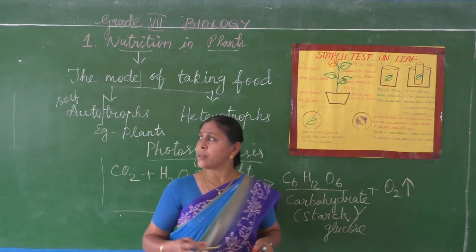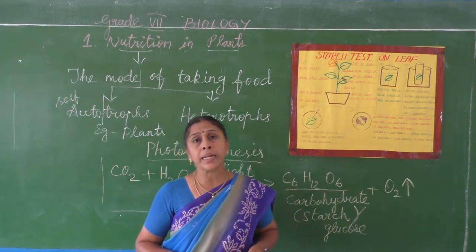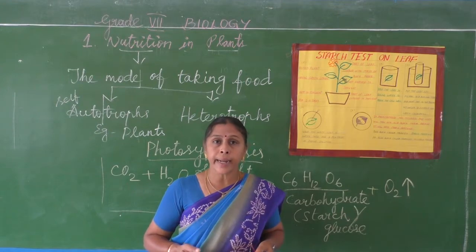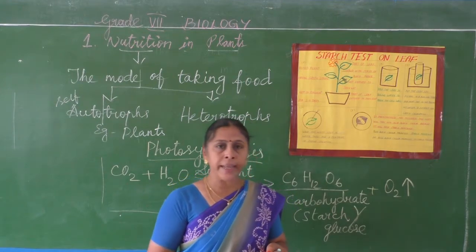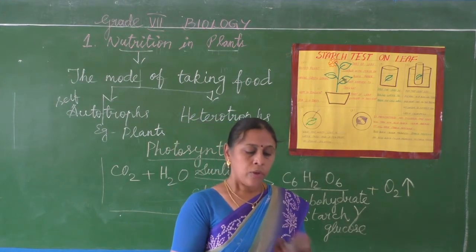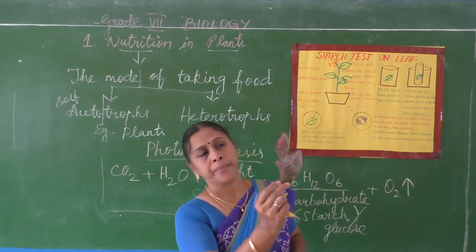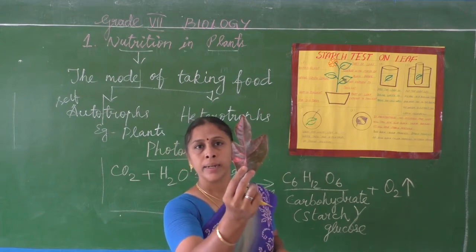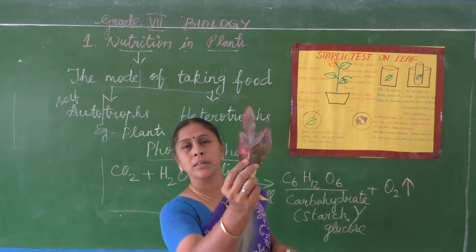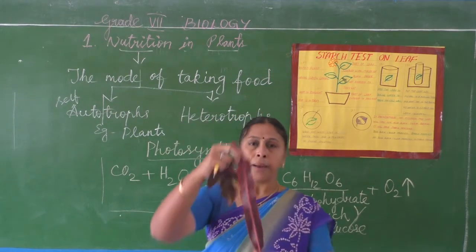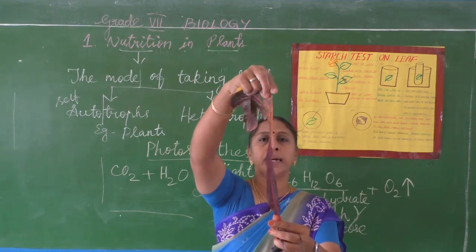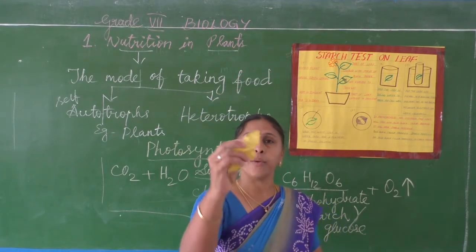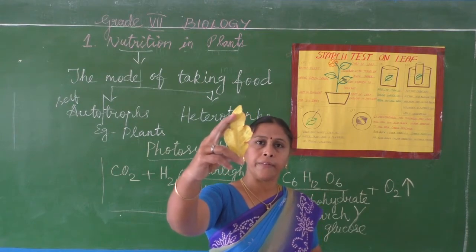You might have seen different colors: yellow, pink, orange, red and all. I have a few leaves. Now, you see the color of this leaf, somewhat brown in color, orange mixed, reddish. Here see, somewhat different colored leaf. Then another one, yellow colored leaf.